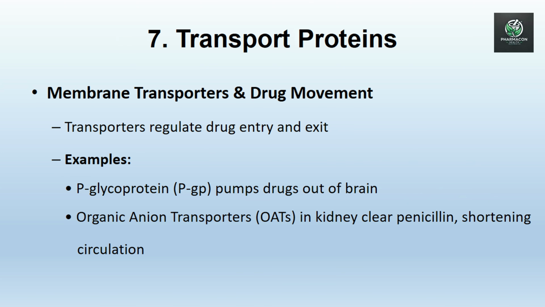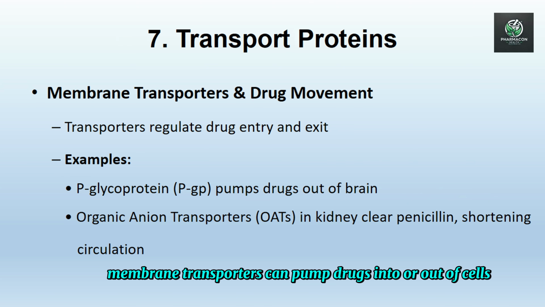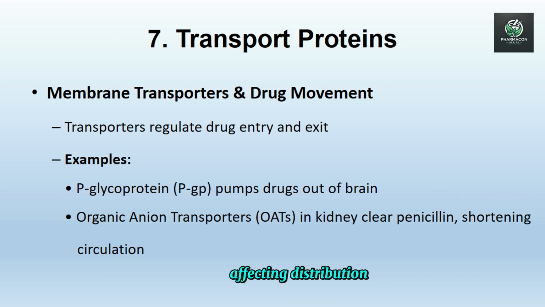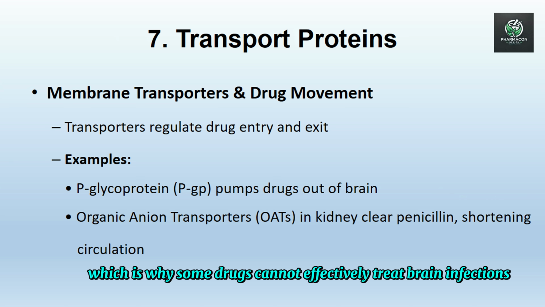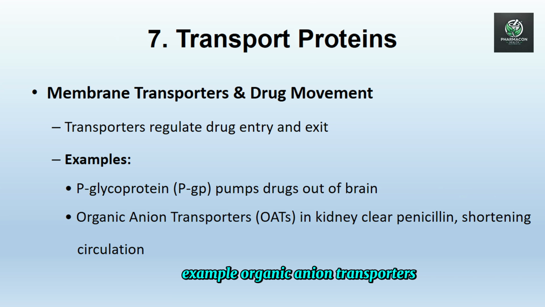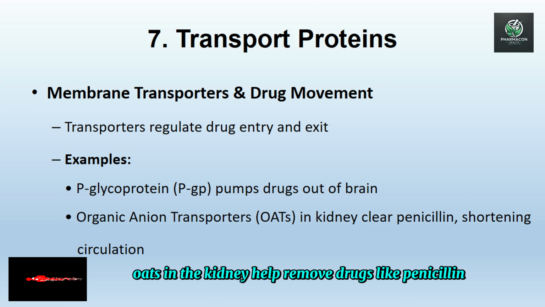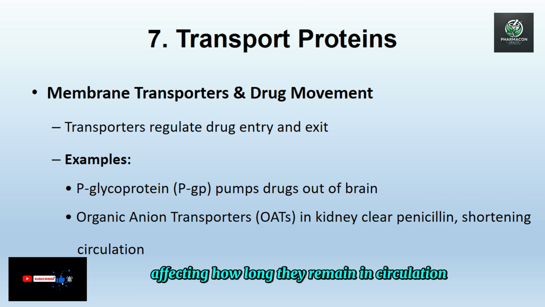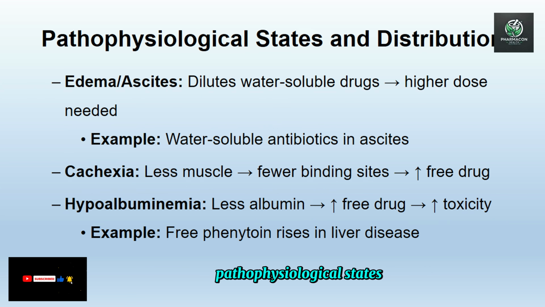Transport proteins. Membrane transporters can pump drugs into or out of cells, affecting distribution. Example, P-glycoprotein, PGP, pumps many drugs out of brain cells, limiting central nervous system exposure, which is why some drugs cannot effectively treat brain infections. Example, organic anion transporters, OATs, in the kidney help remove drugs like penicillin, affecting how long they remain in circulation.